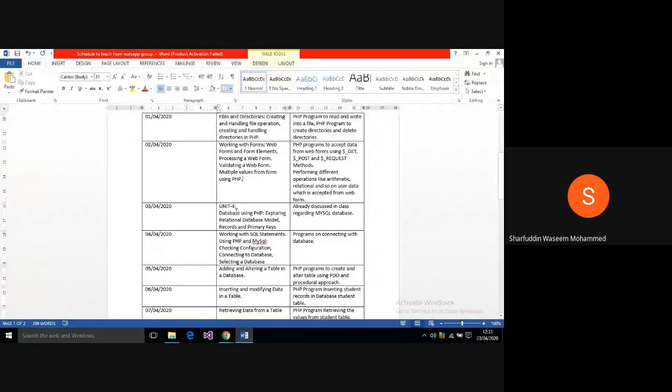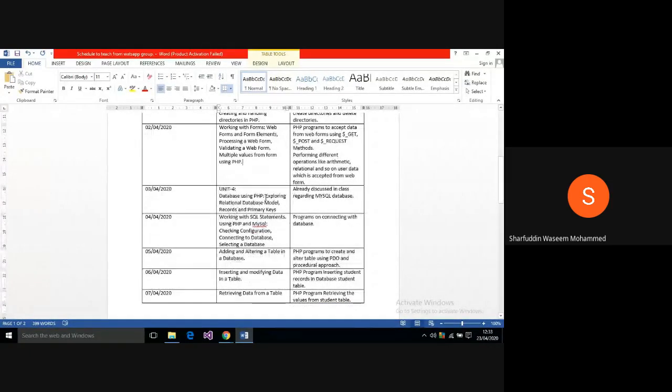Then database using PHP. This is very simple in PHP. Either you can go with PDO or MySQLi. I demonstrated both the approaches, PDO and MySQLi. Nowhere in your syllabus is it given that you have to go with either PDO or MySQLi. So you can go with either approach.